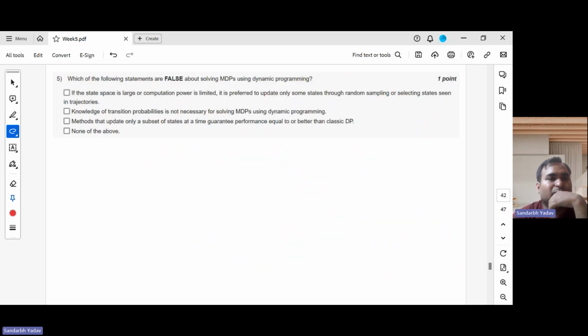So now I'll move to the fifth question. After many questions on Monte Carlo, now this question is about dynamic programming. So what it is asking is false. The thing to note is it is asking about false statements, about solving MDPs using dynamic programming.